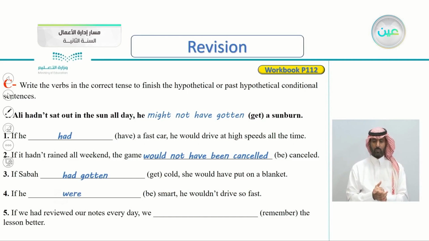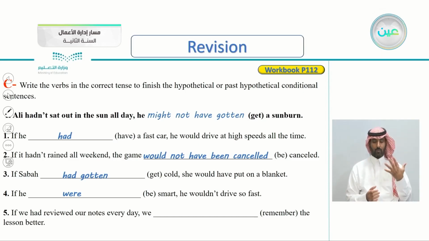If he were smart, we said were because it's in the if clause. Is he smart? No. If he were smart, he wouldn't drive so fast.